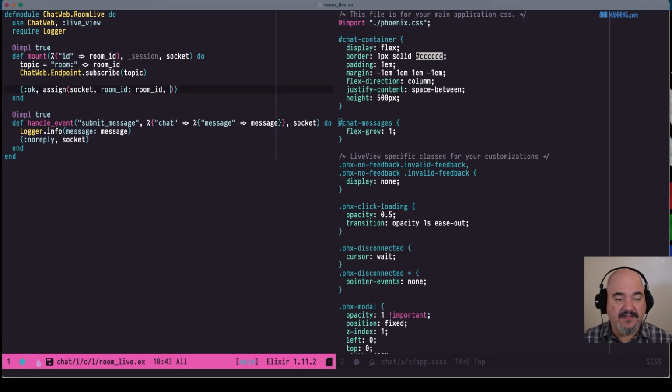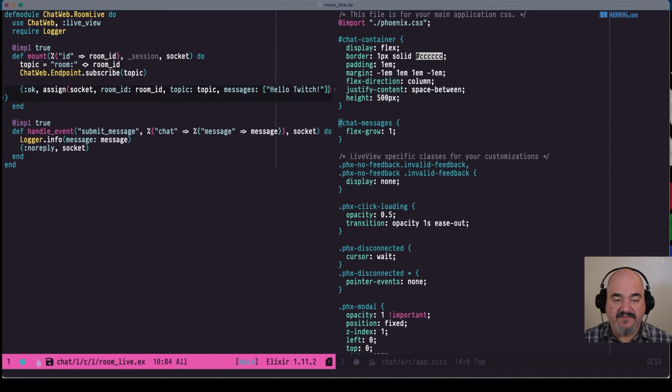And let's go ahead and send the topic along into our assigns, so that later, in other events, we can pull that topic out of the assigns, and we don't have to keep recomputing it. It'll just be within the socket, which is nice. And then let's set up something that tracks our messages. So let's say messages: hello, Manning. How about hello, Twitch. So that's going to be our messages. I'm going to put this in a list for now. Save that.